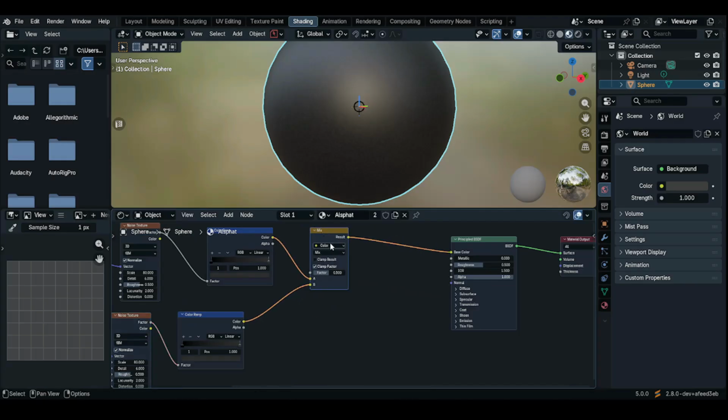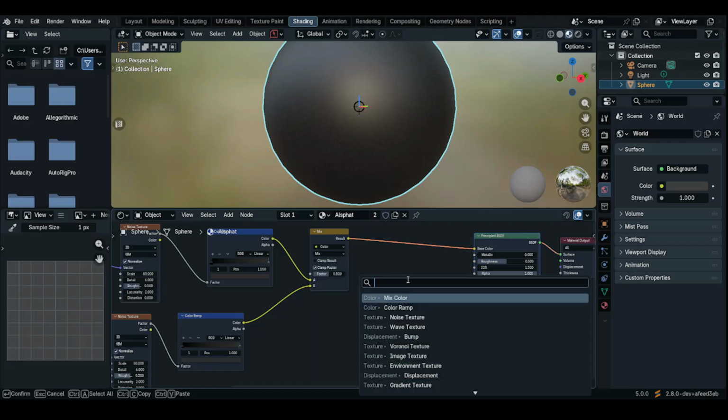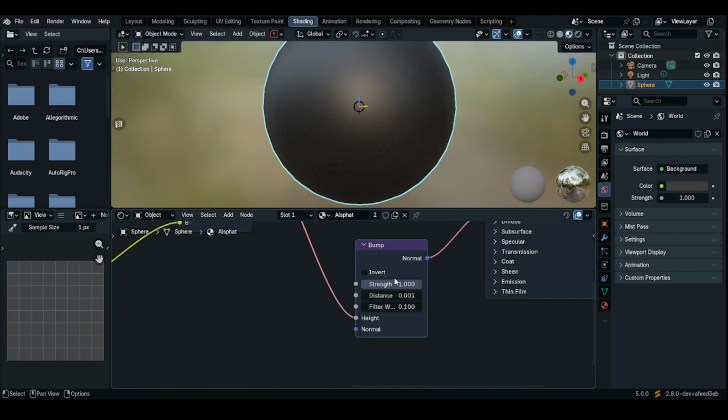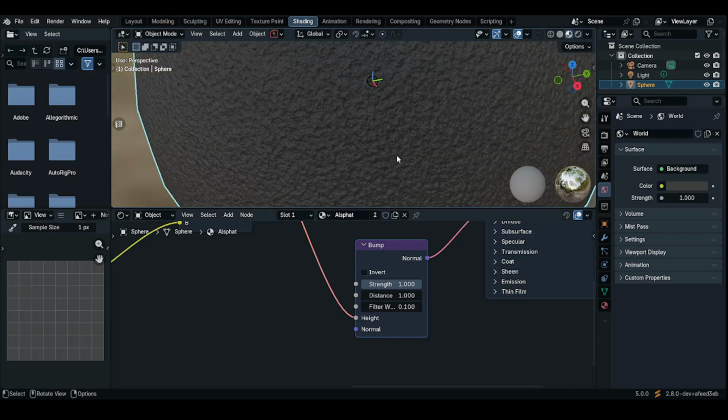Okay. Now let's add in some depth. So Shift A, search, and then search for bump. Place it here. Connect the base color to the height and then the normal to the normal of the Principled BSDF. Nothing has changed, but that's fine. You have to increase the distance, so maybe set the distance to 1. Since it's road, the roughness is a bit high. Yep.